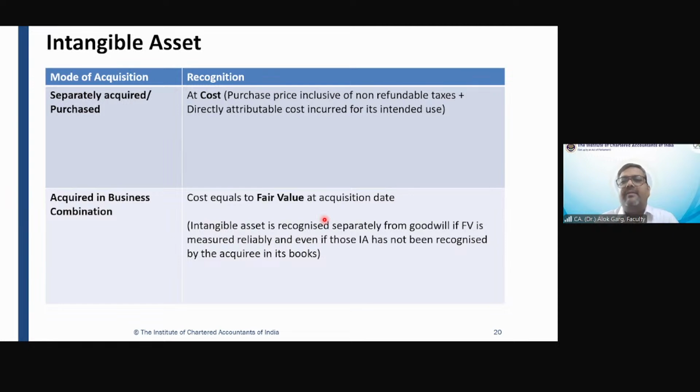For acquiring Ranbaxy, Sun Pharma is, let's say, paying a consideration of 5,000 crores. Right. And the total value of the net assets coming into the books of Ranbaxy. So Sun Pharma is acquiring and paying a consideration of 5,000 crore. In return, Sun Pharma is acquiring Ranbaxy, means the assets and liabilities of Ranbaxy. So the total fair value of the net assets is, let's say, 3,000 crores.